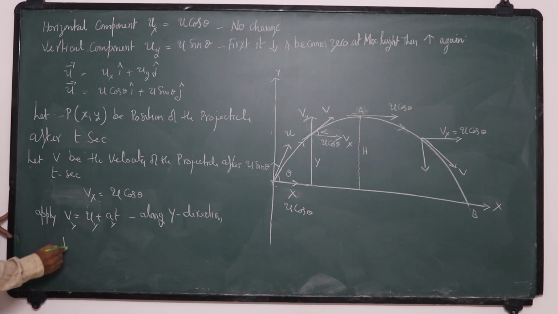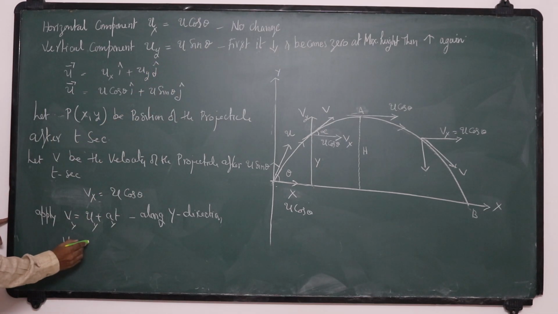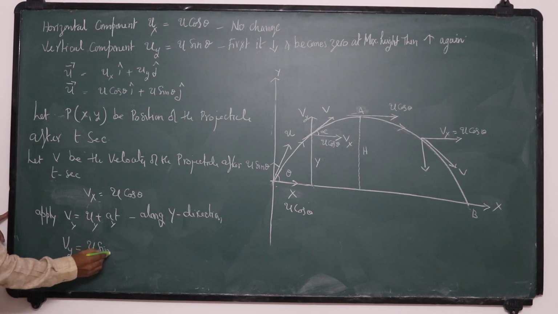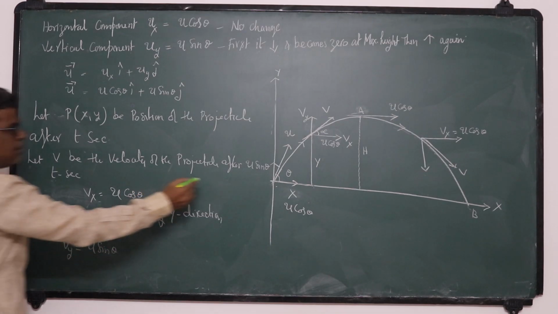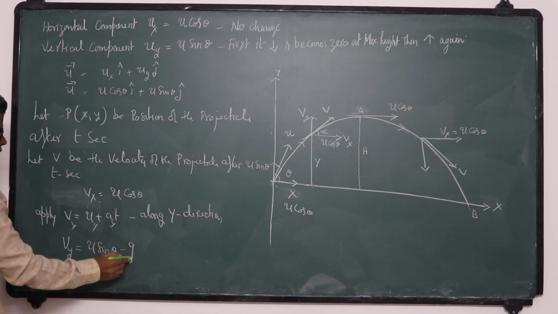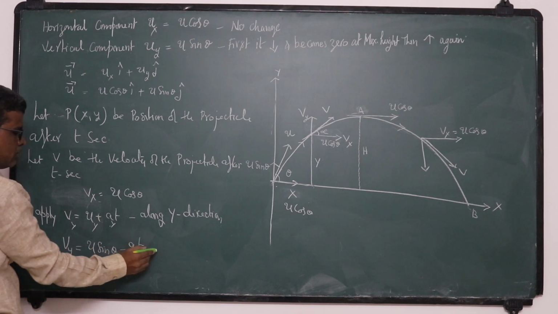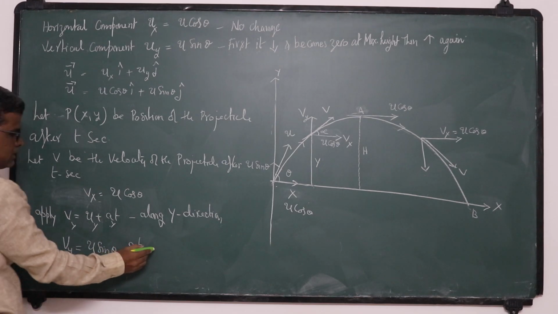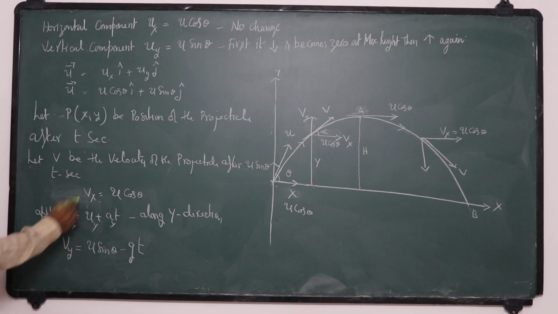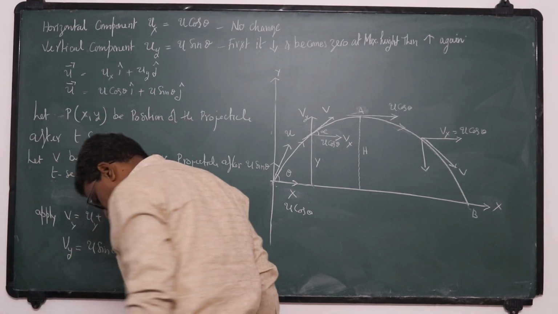Vy means velocity after t seconds. Vy is equal to Uy, the initial velocity in the vertical direction, which is u sin theta. Since it is rising up, its acceleration is minus g, so a becomes minus g into t. So this is the velocity after t seconds. So I have Vx and Vy.